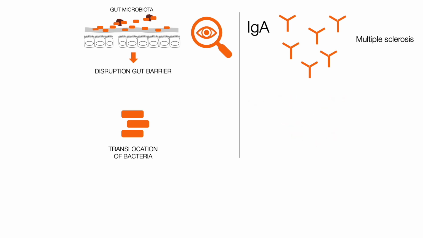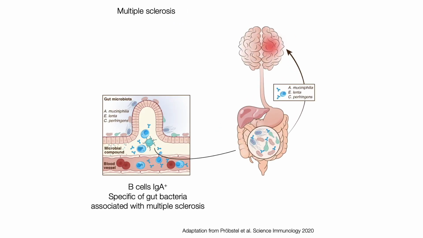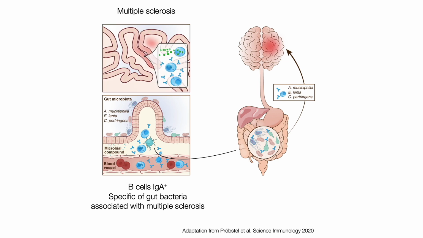IgA antibodies specific for gut microbiota bacteria, such as those specific for Akkermansia, might play a role in the development of multiple sclerosis. Since B cells that produce these antibodies can migrate from the gut to the central nervous system and are found in the brain of people affected by multiple sclerosis,